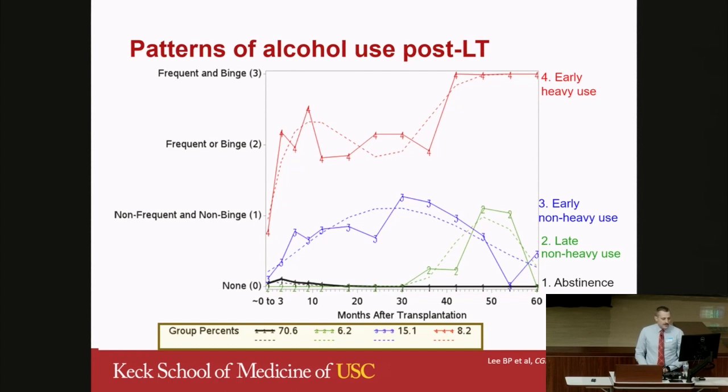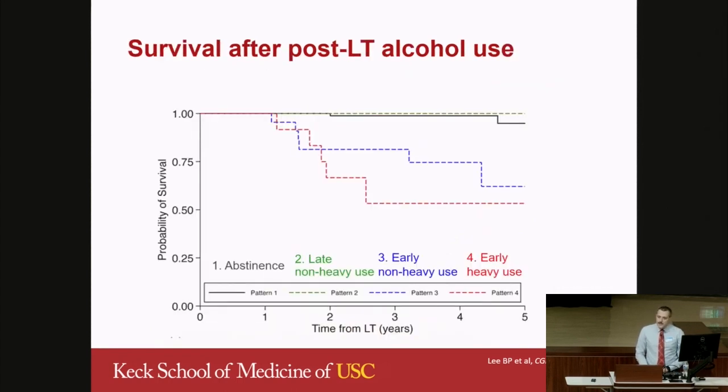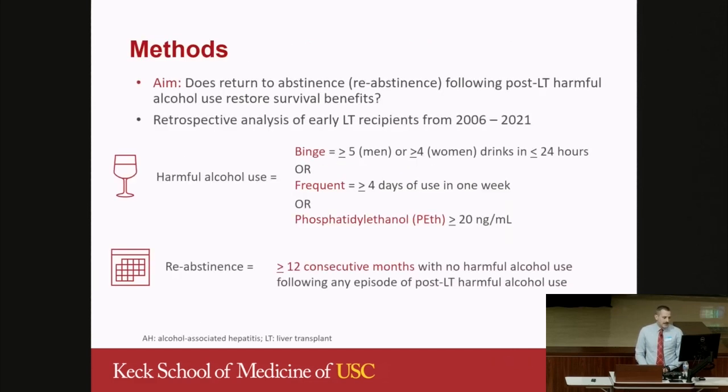The blue and the red lines here really show that burden of early heavy alcohol use, with poor survival starting even at 1 year after liver transplant and persisting even out to 5 years after liver transplant, specifically in the blue, which is the early but non-heavy use, and the red, which is the early and heavy use groups. So moving into the study, we wanted to show whether returning to abstinence, which we'll term re-abstinence, following an episode of post-liver transplant harmful alcohol use restores the survival benefits of those patients who remained abstinent or who had no harmful alcohol use.